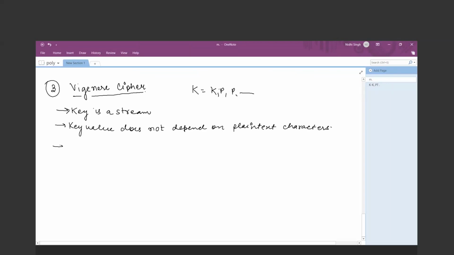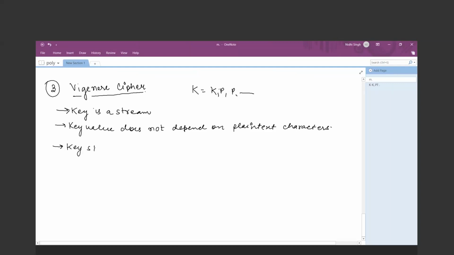In the Vigenère cipher, your key string is a repetition of an initial secret key. Okay, there is a repetition, but first the key stream is predetermined and it will be repeated until the length of the plain text is finished.